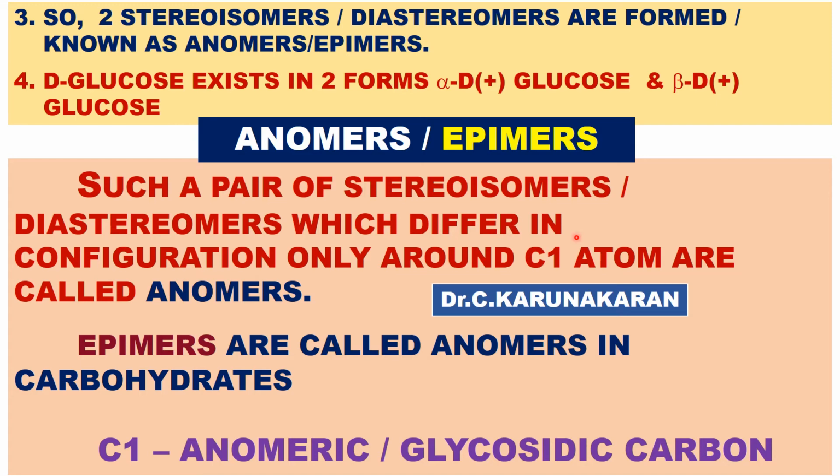They are also called epimers. In the case of carbohydrates, epimers are called anomers. This C1 carbon atom becomes an asymmetric carbon atom and also the anomeric carbon atom, or glycosidic carbon atom. Sometimes they ask what is the glycosidic carbon atom.